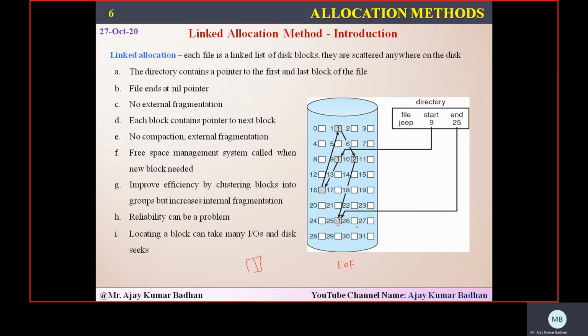This is something like a linked list. This portion will contain the data, and the small portion will contain a pointer to the next location. So again, we'll store the data, and this will point to the next location. That is what is happening here. If you see 9, this 9 will contain the data. This portion will contain 16. It will go to 16. This is block 16. So here will be the data, and it will again represent 1. So we'll go to block 1, and within that we have data, and this represents, sorry, 10. So it will go there, and here again data, and finally 25.